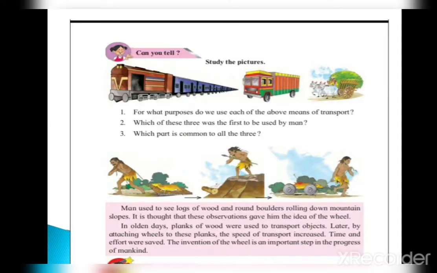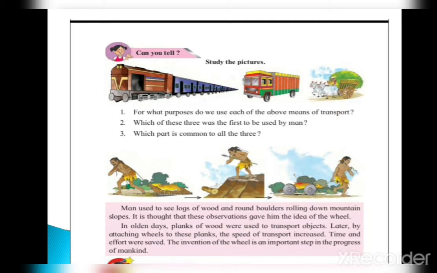In this picture we can see different types of modes of transport. Train is used for traveling as well as transport of goods. Also, truck is used for transportation of different materials, goods, and grains. And bullock cart is used in villages to transfer grass, grains, etc.